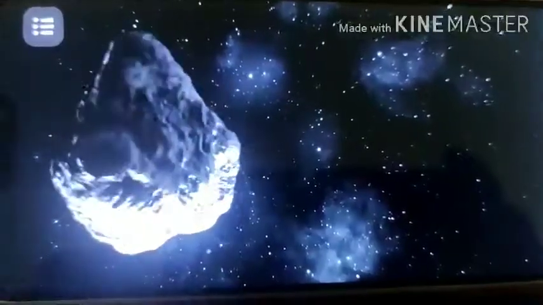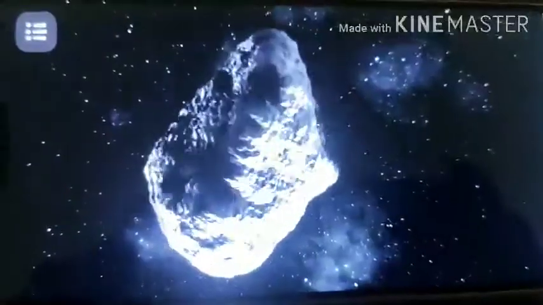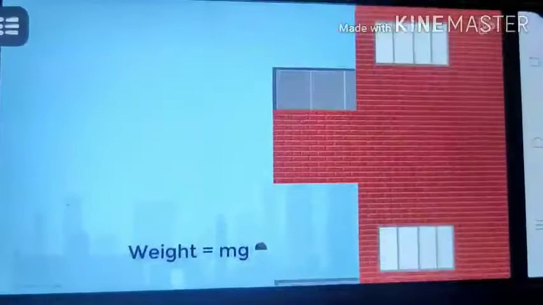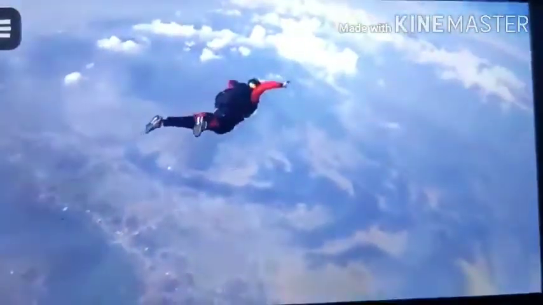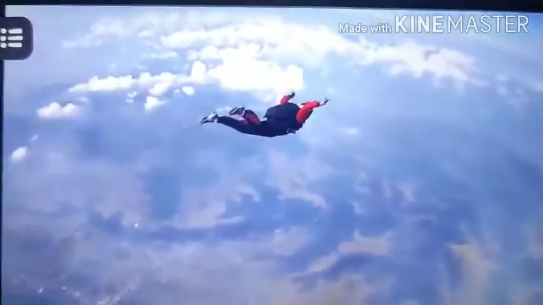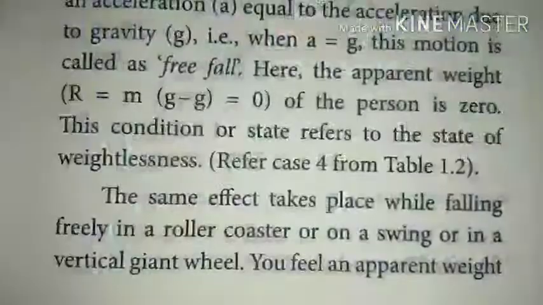Every object and every celestial body such as planets, moon or asteroids exhibits its own force of attraction called gravity. Under gravity, every object has weight. The weight of the object is mg. If an object or a person falls freely, the apparent weight of the object will become 0. A state in which we cannot feel the effect of gravity is called weightlessness. It is in pure free fall because no other force directly acts on the falling objects.